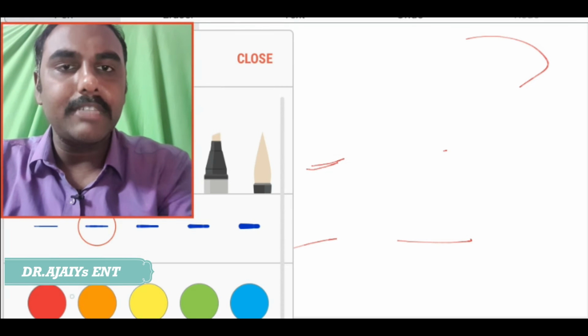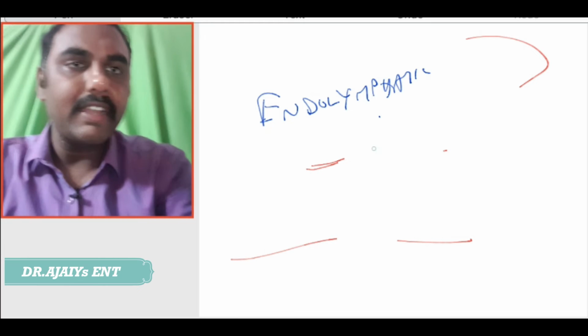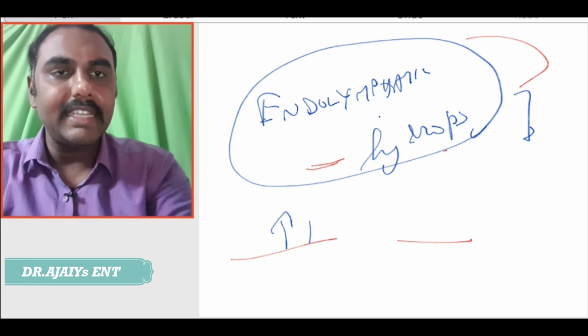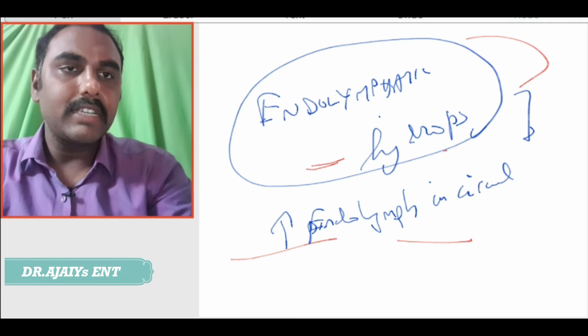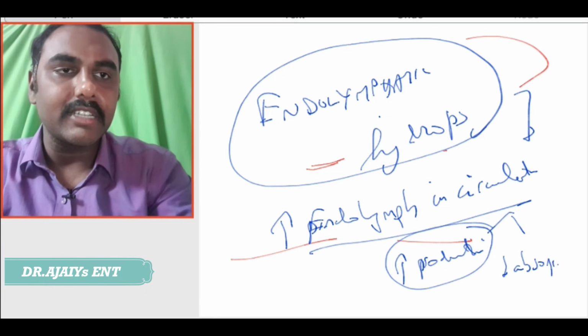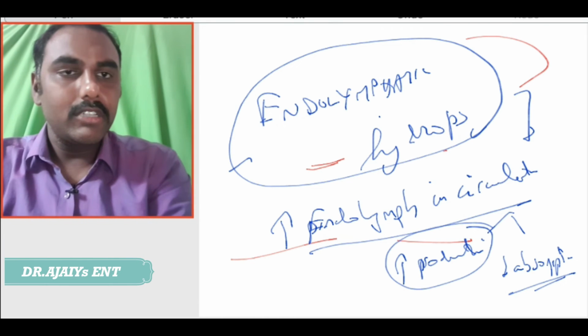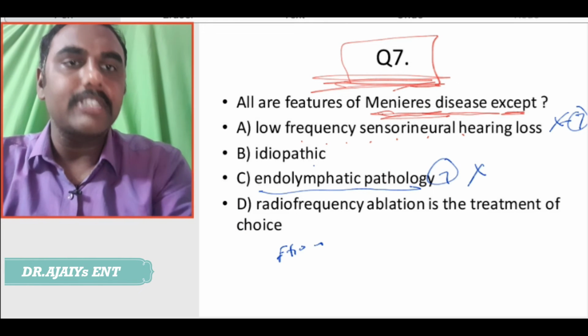What is Meniere's disease? Meniere's disease is otherwise called endolymphatic hydrops. That means increased endolymph in circulation. Either there can be increased production of endolymph or decreased absorption of endolymph. These are the causes. So, going back, option C, endolymphatic pathology. This is true again, so this is not the answer.